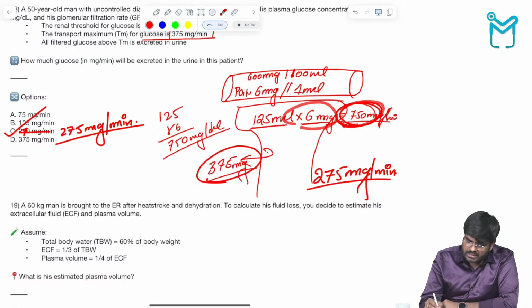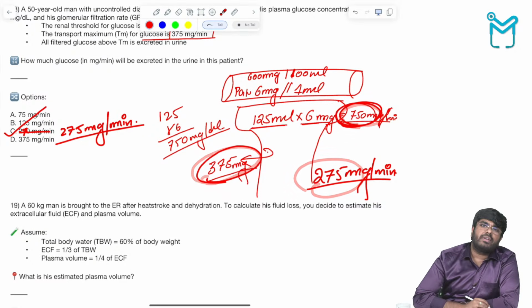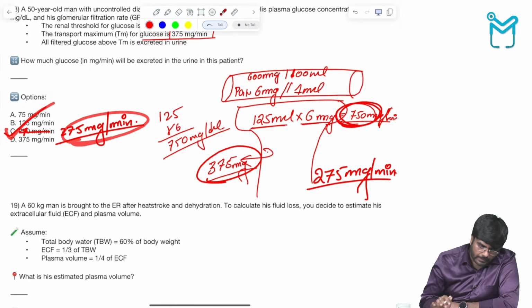125 into 6, 750. Out of this 750, how much can he reabsorb? 375. So 750 minus 375 is 375. So the answer is 375 milligrams per minute.